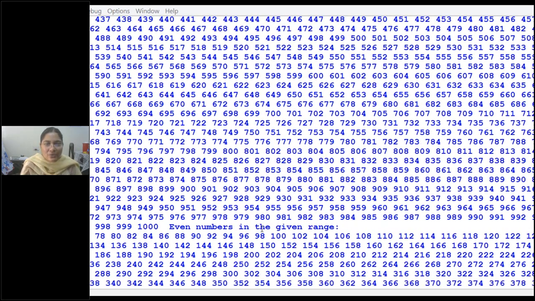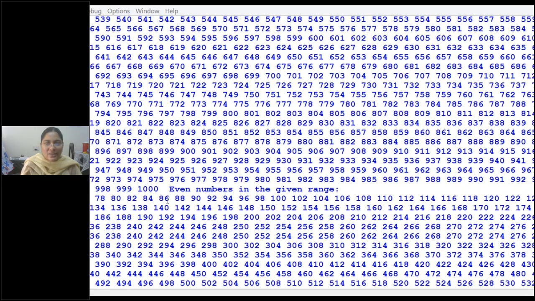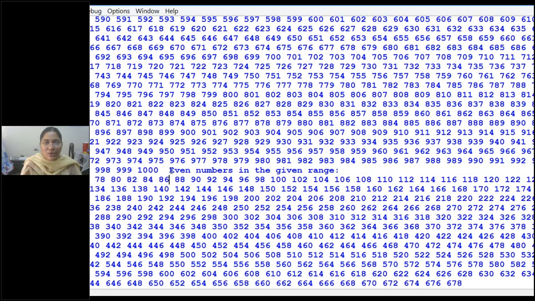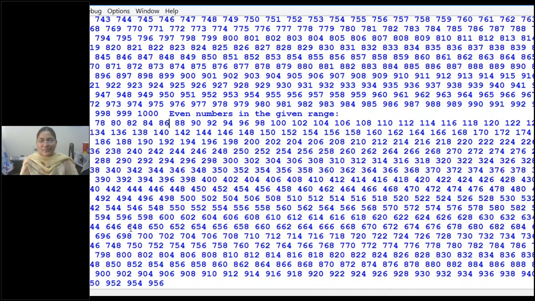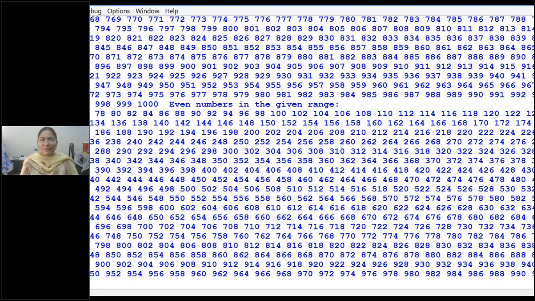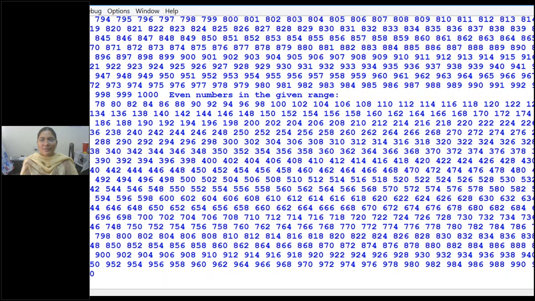Now you can see even numbers. Now it started displaying even numbers in the given range. Previously all the numbers were displayed; now only even numbers are displayed. How many lines of coding have we written, children? Only 4-5 lines. But look at how much output we got. When we are testing, we will use small numbers, but we will execute it for bigger numbers.